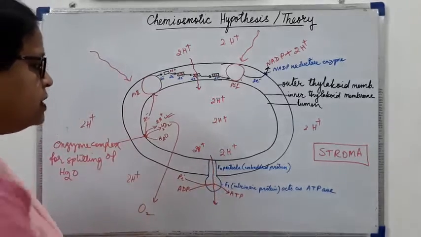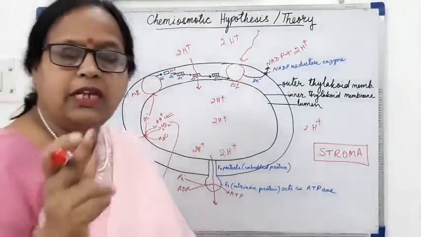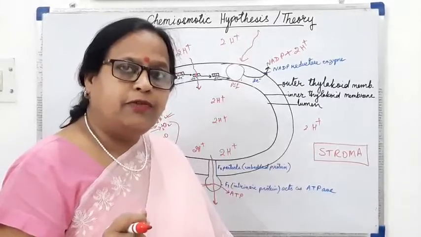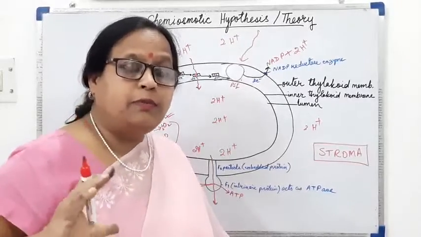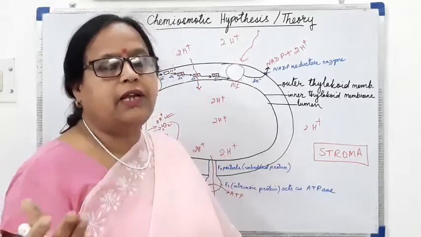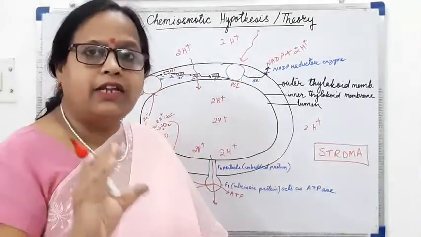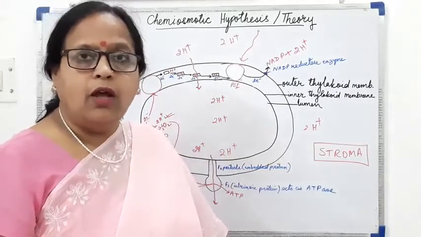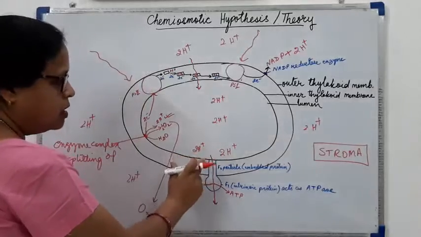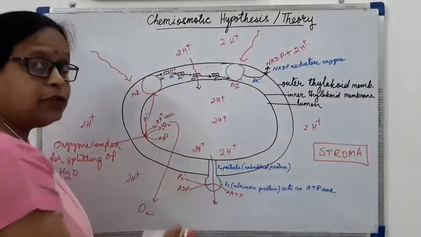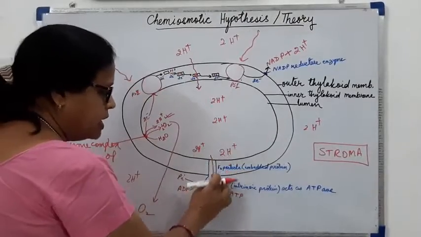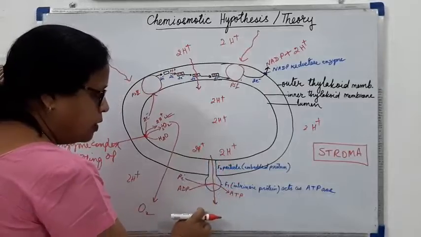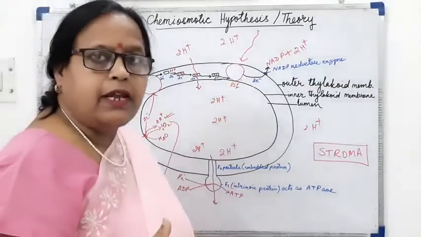Now when these hydrogen ions undergo facilitated diffusion, as I had told in the transport chapter, what is facilitated diffusion? The molecule which is being transported from outside to inside or inside to outside gets attached to a protein, and then this protein helps the movement of the molecule. So these hydrogen ions get attached here, and by facilitated diffusion they are moving out. When they are moving out, they are releasing energy.